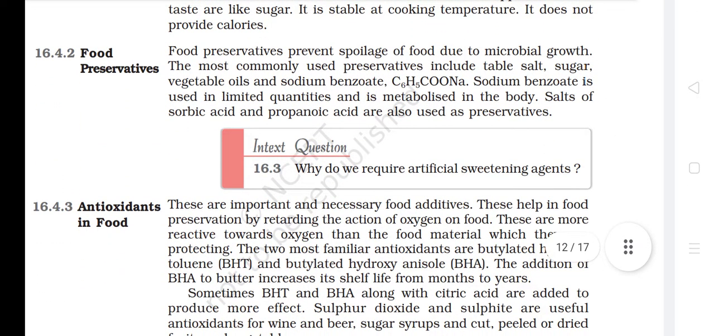16.4.2 Food preservatives. Food preservatives prevent the spoilage of food due to microbial growth. The most commonly used preservatives include table salt, sugar, vegetable oils, and sodium benzoate, C6H5COONa. Sodium benzoate is used in limited quantities and is metabolized in the body. Salts of sorbic acid and propanoic acid are also used as preservatives.